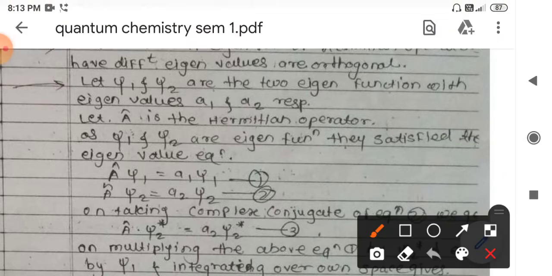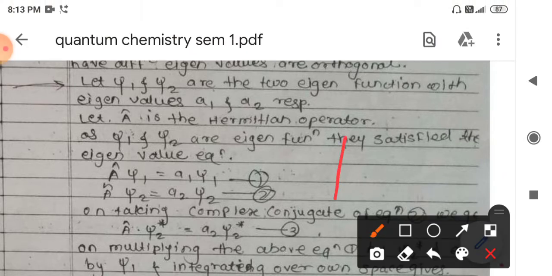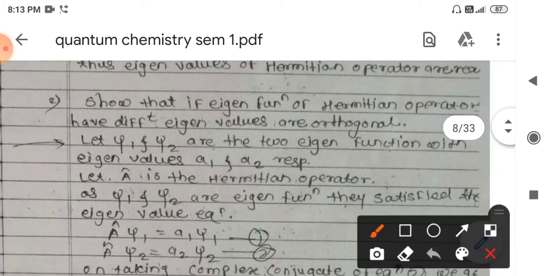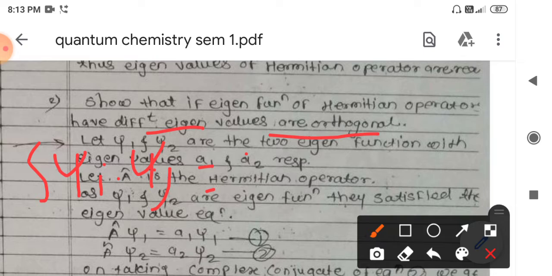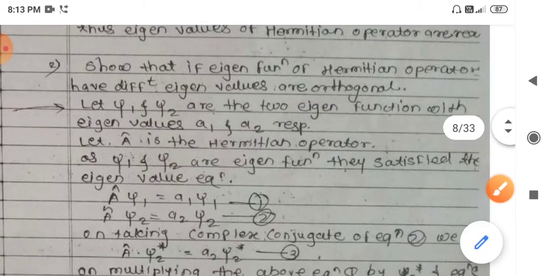Now the second proof is that here we can show that if the eigenfunctions of a Hermitian operator have different eigenvalues, then these two functions are orthogonal to each other. What we need to prove is that, for orthogonality, the equation should be the integral of psi i into psi j, integrated over some volume element d tau, should be equal to 0. So this is what we need to show.